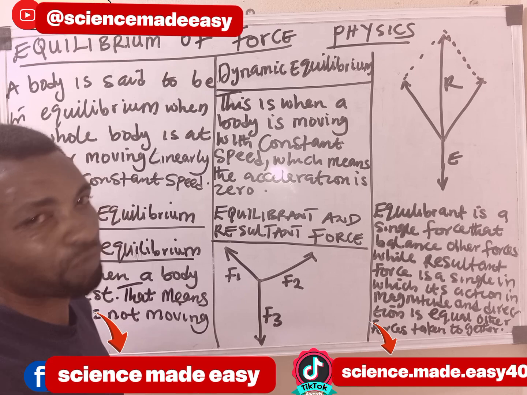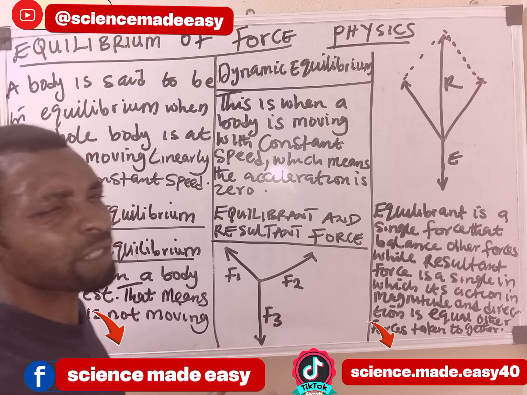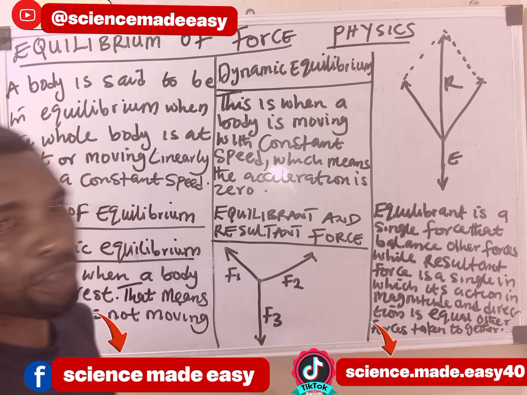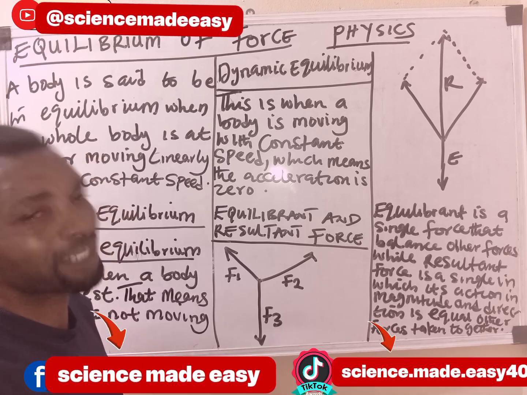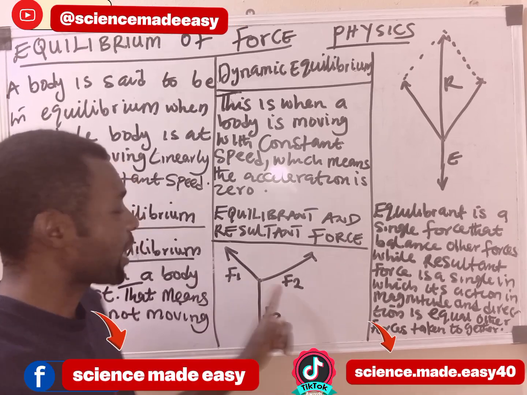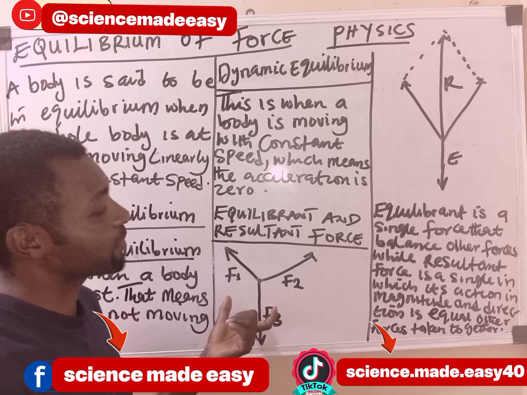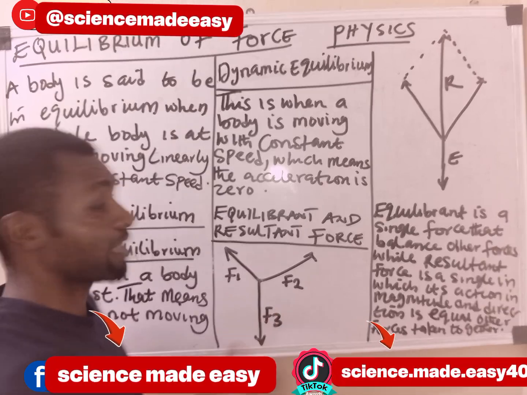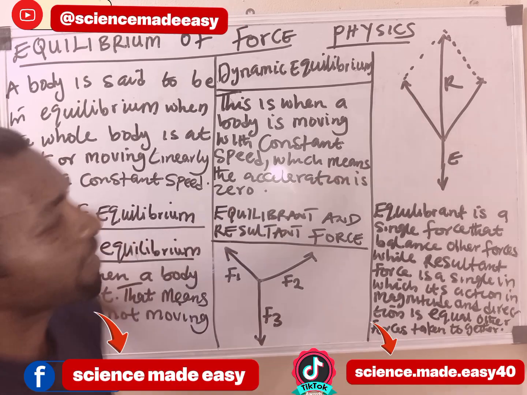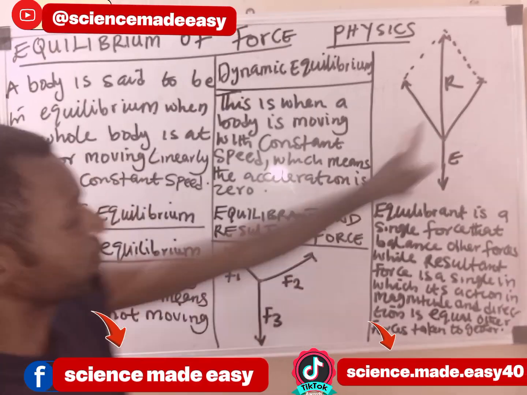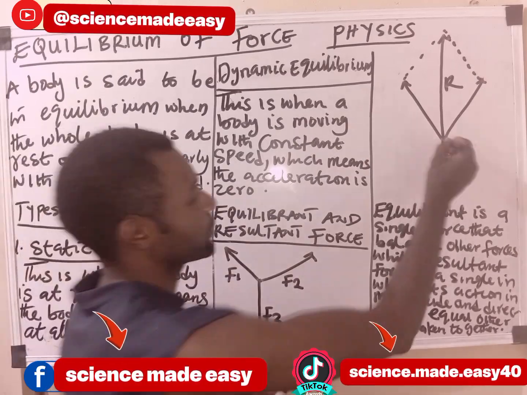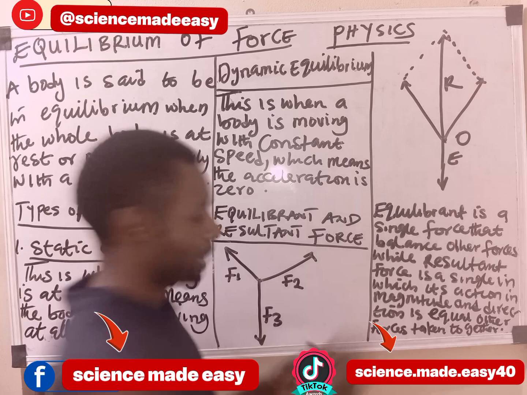Equilibrant and resultant force. What is equilibrant and resultant force? Equilibrant and resultant force take place when we have some number of forces in equilibrium. For example, when we have three forces that are in equilibrium, for example, F1, F2, and F3. If these three forces are in equilibrium, we can look at the equilibrant of the forces and also the resultant of the forces. Come over here, let's look at this diagram. This force still represents 1, 2, 3. They are in equilibrium at this point, zero, right?